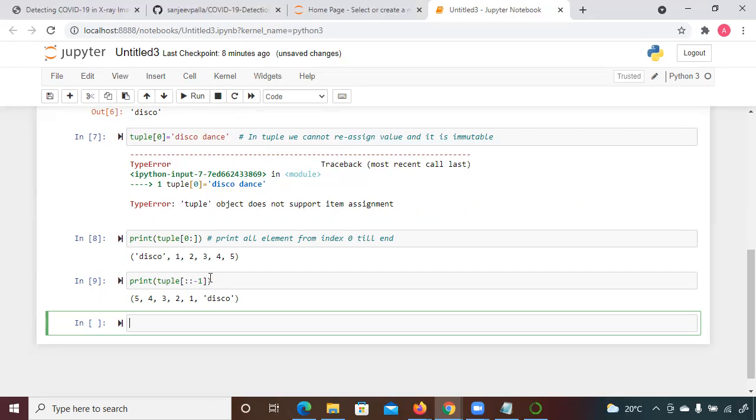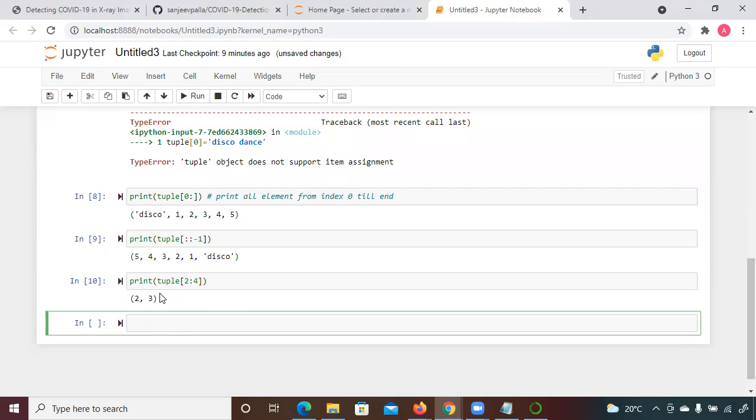And it is also a mixed type, which means you can declare any type of data here, right? If you want to process a specific element, then you can process it like here, from 2 to 4. So you can get an element. So this is called a tuple. Tuple, and always remember, you cannot change the element of a tuple. If you try to change it, you will get an error.